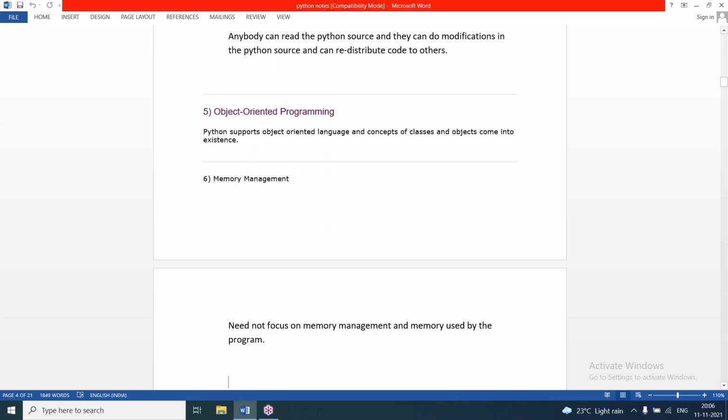When we are working with other programming languages like C, C++, Java, .NET, they are called strongly typed languages. According to the given data types, memory is allocated, and then values are stored in the memory.